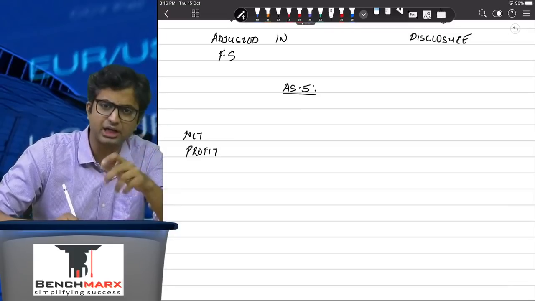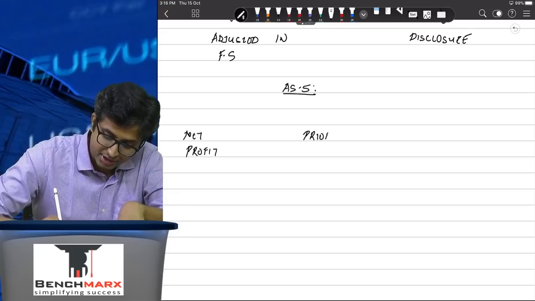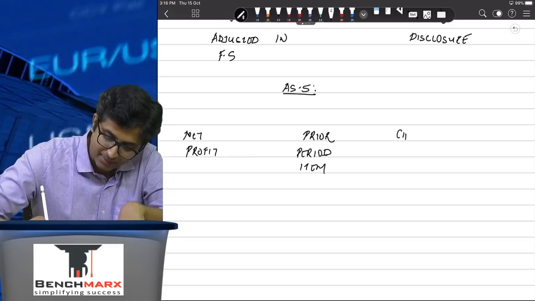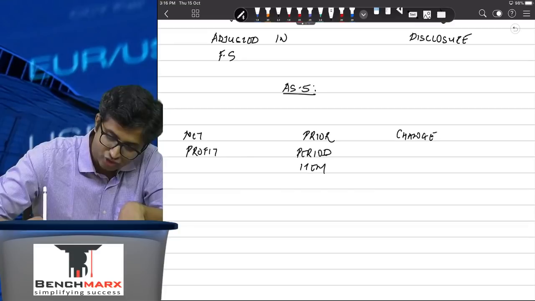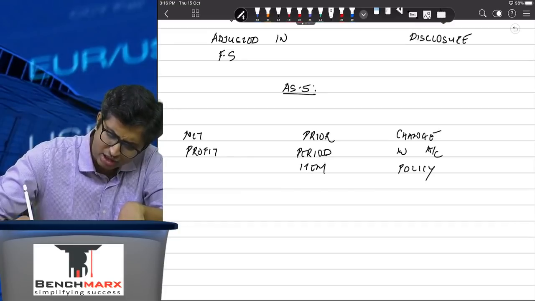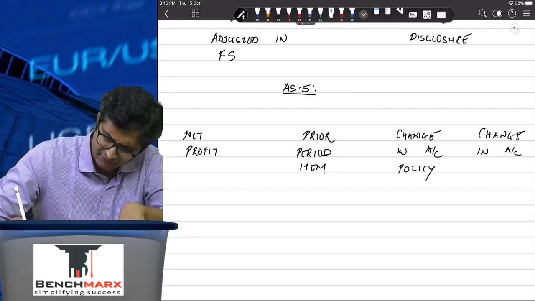AS5 is on net profit, then prior period items, and changes in accounting policies, and also changes in accounting estimate. Now, in terms of the presentation for net profit, I'll just prepare this in rough.